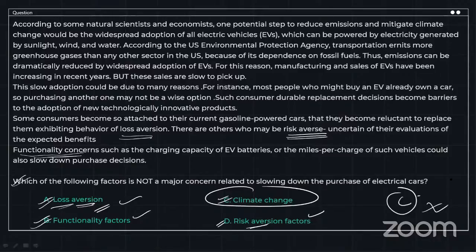Anmol, you have answered as D. No, D is not the answer. Climate change is the answer. Because the question is asking what is slowing down the purchase. There are 3 reasons why it is being slowed down: loss aversion, risk aversion, and functionality concerns. Right? Climate change is the reason why EV is being introduced. Climate change is the reason why EV should be embraced. EV technology should be adopted. But it is asking about slowing down. So slowing down is loss aversion, functionality, and risk aversion. So you have option C as the correct answer.